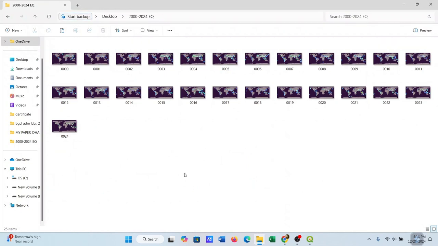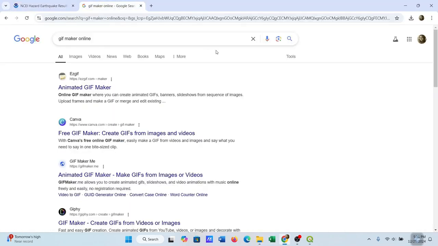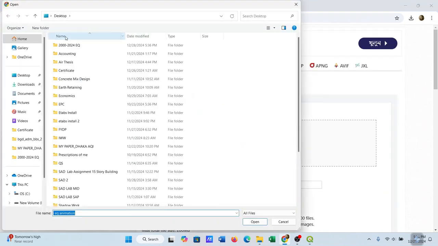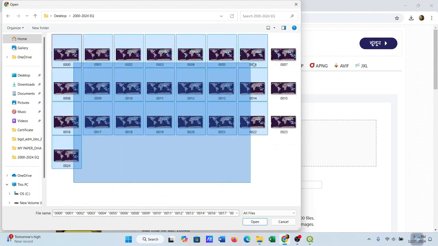The files are actually in PNG format. So to make an animation, we can use any online platform. Like just search for a GIF maker online, and we'll go here and then choose files. We'll select all the files.